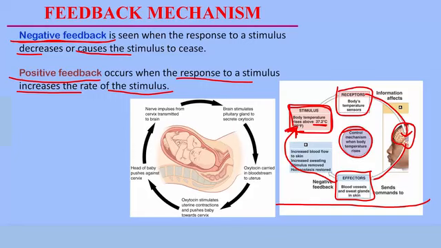Let me also mention here that what usually happens in most biological systems is the negative feedback response. We have just a few cases that involve a positive feedback response. An example of such a case is seen during the delivery of a baby. Now, during the delivery of a baby, there's a hormone which is usually released to cause labor. This hormone is called oxytocin.